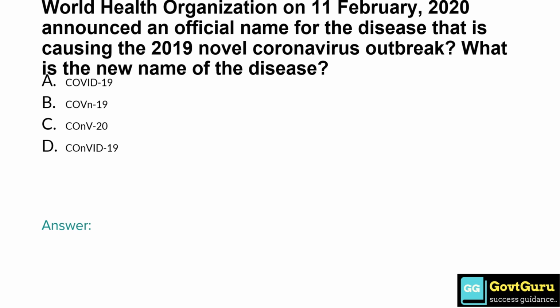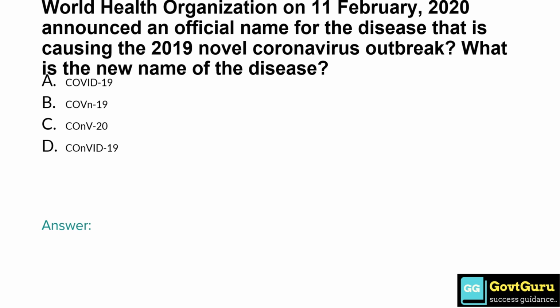World Health Organization WHO on 11th of February 2020 announced an official name for the disease that is causing the 2019 novel coronavirus outbreak. What is the new name of the disease? Option A COVID-19, option B COVID-19, option C CONV20, option D CONVID19.